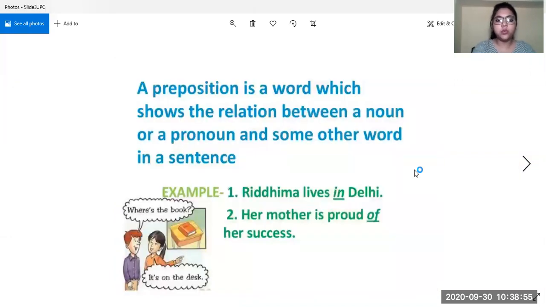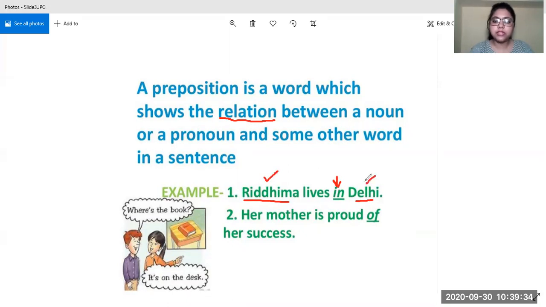It is a word which shows the relation between a noun or a pronoun and some other word in a sentence. It is a word which shows a relation, and of course it is a part of speech, right? Look at the example. Ridhima lives in Delhi. Okay, so this word in, which is a preposition, is bringing out a relation between Ridhima and Delhi, right? These are the two words, Ridhima and Delhi.